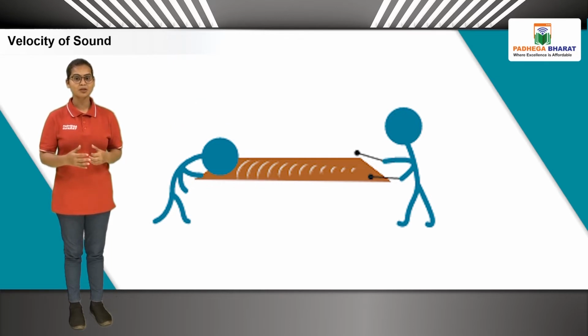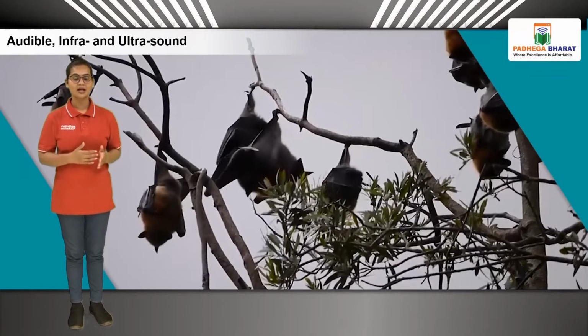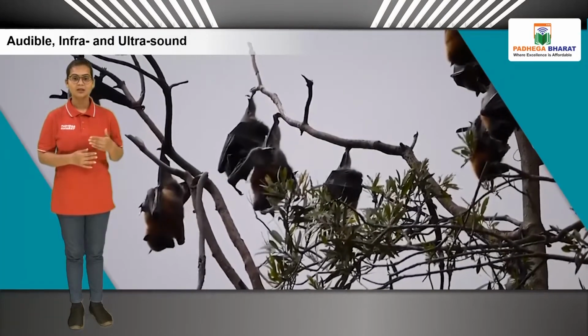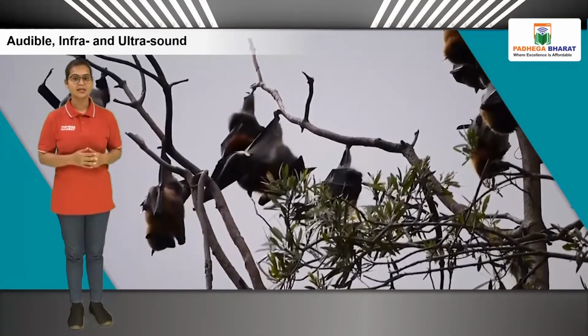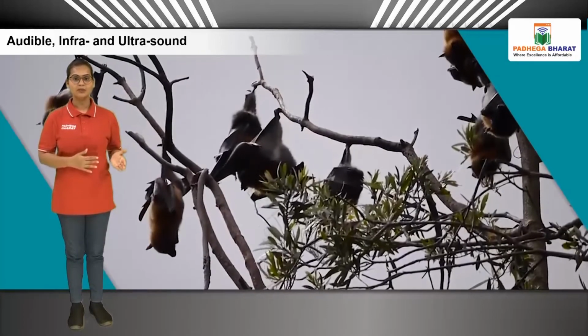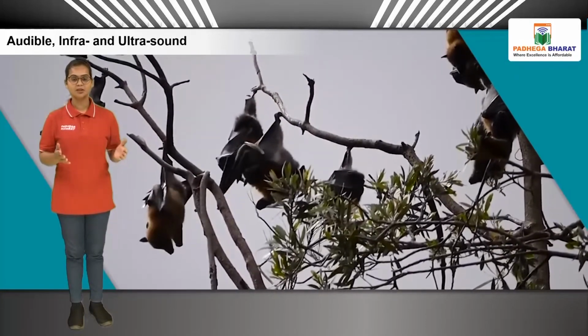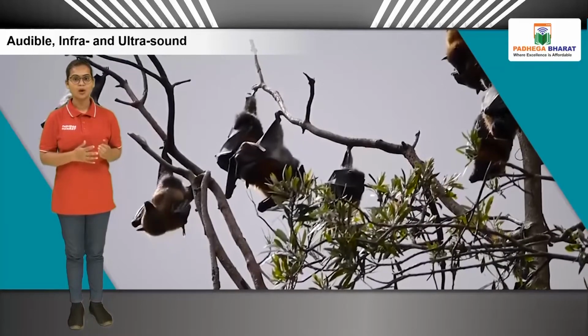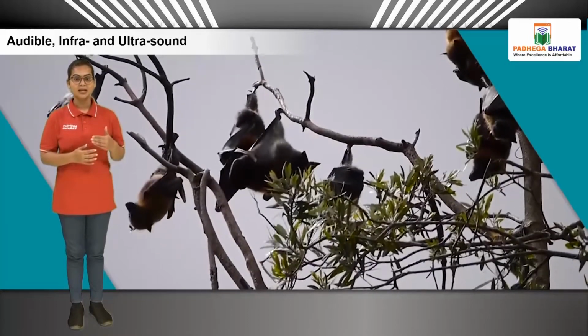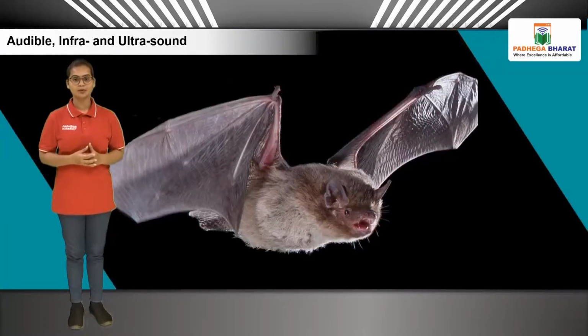The same sound coming through the air can also be heard, but which sound reaches you first? One by one, and allow them to fly in the dark, thereby discovering how they can fly easily in the dark. He found that the bats with their ears covered began to collide with whatever came in their path, even though their eyes were open. They were of no use to the bats. He thus discovered that their ability to fly in the dark depends on their ears and not on their eyes.